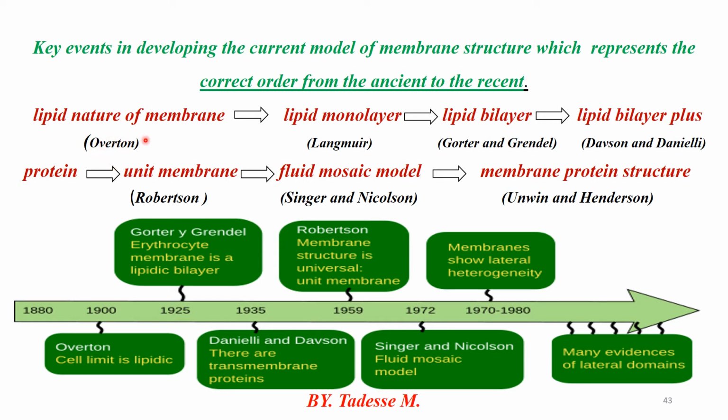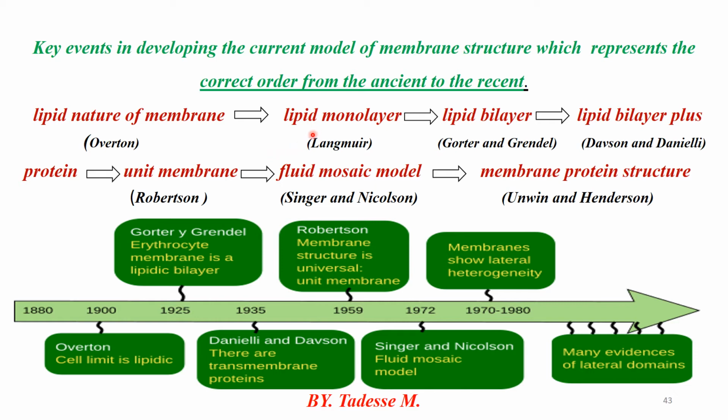Therefore, the first one, lipid nature of the membrane. By the way, this was proposed by Charles Overton. Before Charles Overton, Robert Hooke stated the idea of the cell, calling it a dead cell in a cork, but there was no idea about the cell membrane. But Charles Overton proposed the lipid nature of the membrane. That means lipid is also present in the cell membrane.